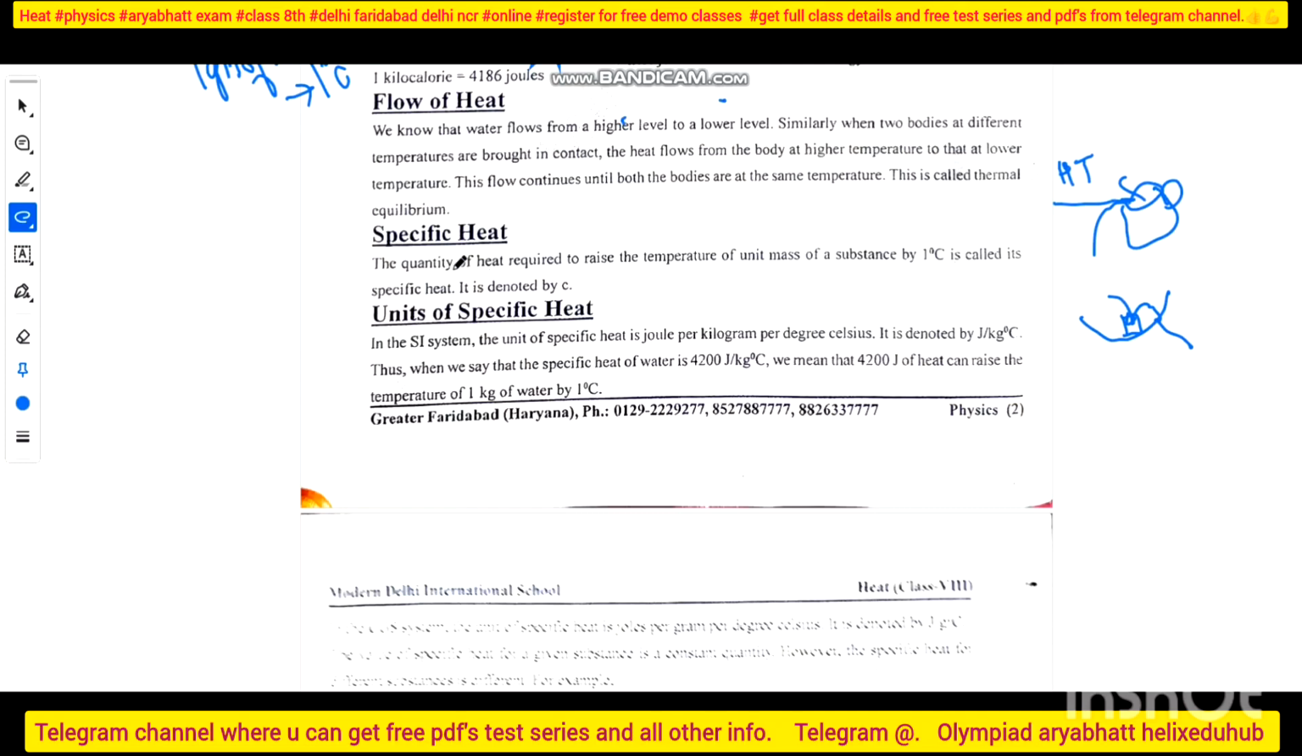Similarly, when two bodies at different temperatures are brought in contact, the heat flows from the higher temperature to the lower temperature. This flow continues until both get the same temperature. This is called thermal equilibrium. Okay, what is thermal equilibrium then? What is thermal equilibrium? Read it, Viren.